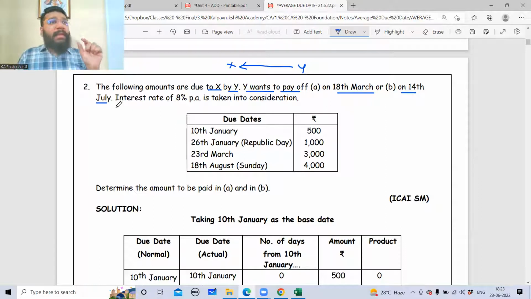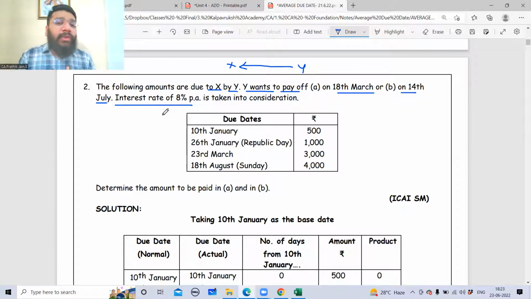Now, first we have to calculate an average due date. On that date, if the payment is happening, neither x is gaining anything nor y is gaining anything. Neither x is losing anything nor y is losing anything. If you are making payment on any other date, then somebody will gain, somebody will lose. So gaining and losing is nothing but interest. So they are asking us to calculate the interest for that. So first we have to calculate the average due date.